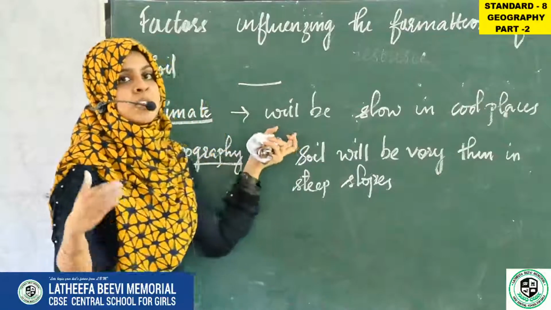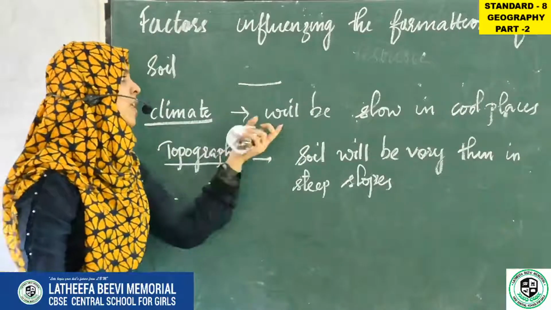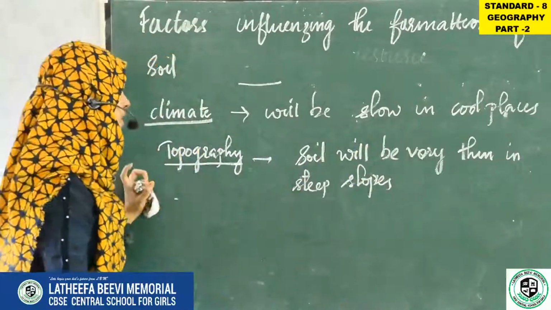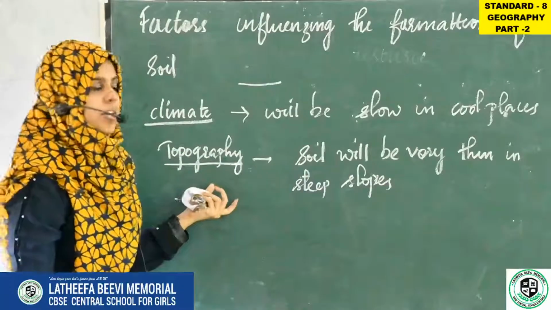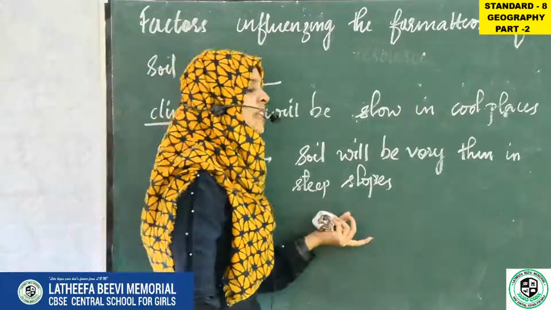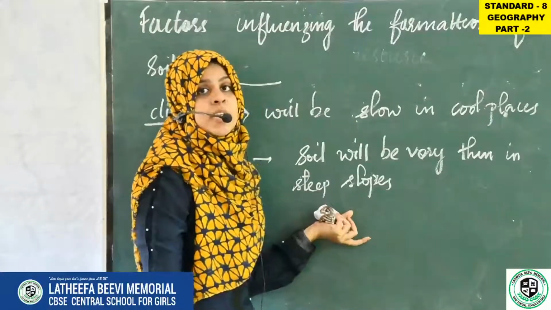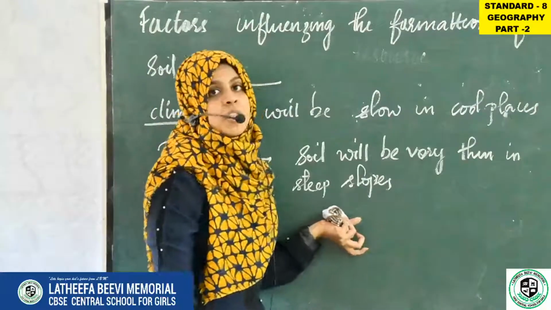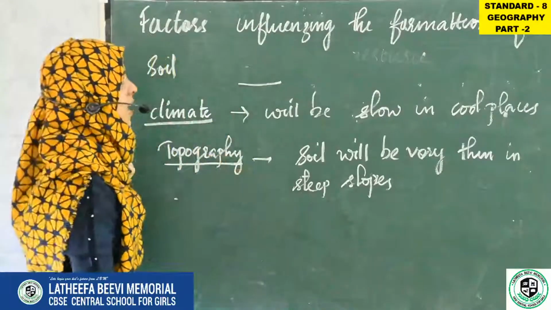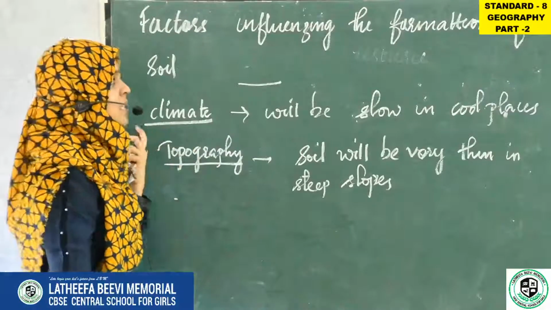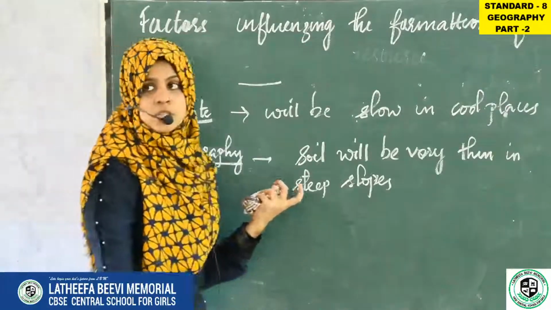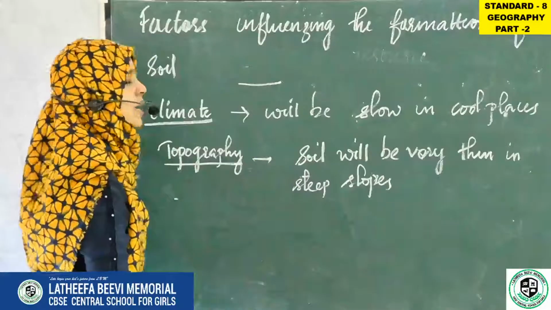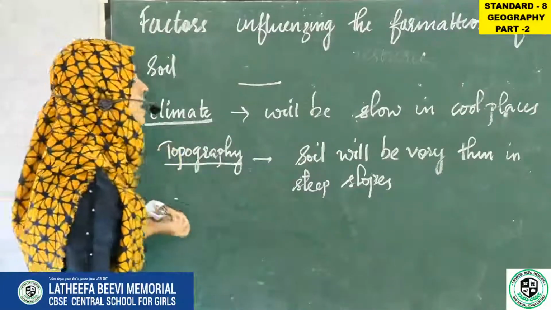So in places which are very cold in climate, the soil formation is very slow. And the next one is topography. Soil will be very thin in steep slopes. In steep slopes, when soil forms, it forms a very thin layer. So these are the two factors which influence the formation of soil. What are the two factors? First one is climate and the second one is topography.